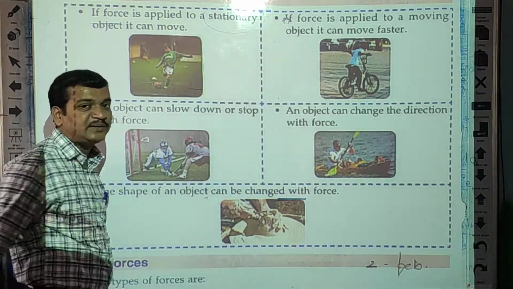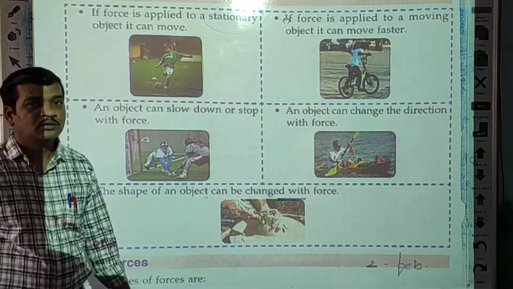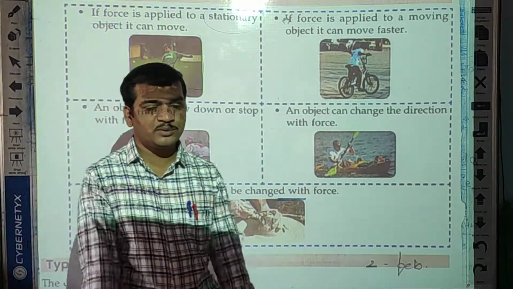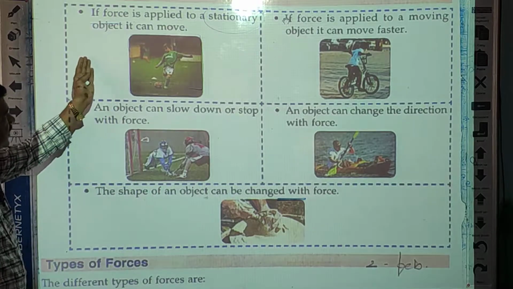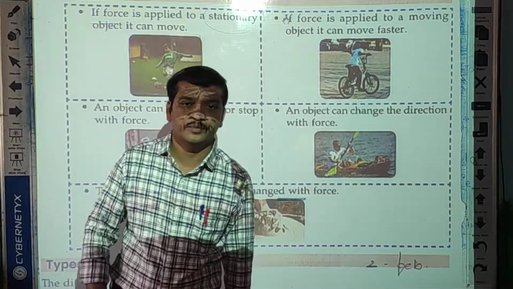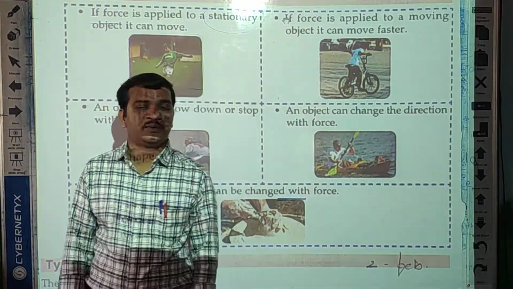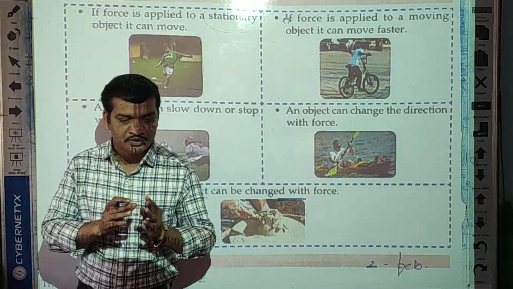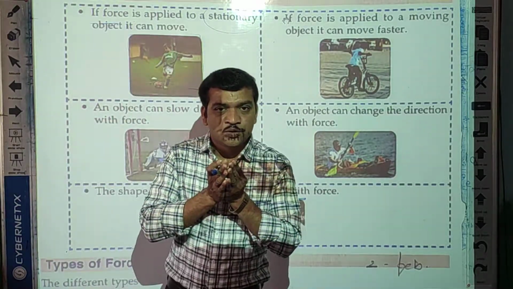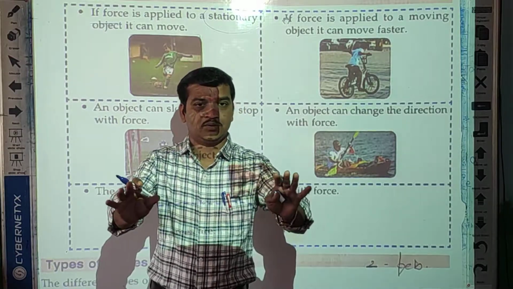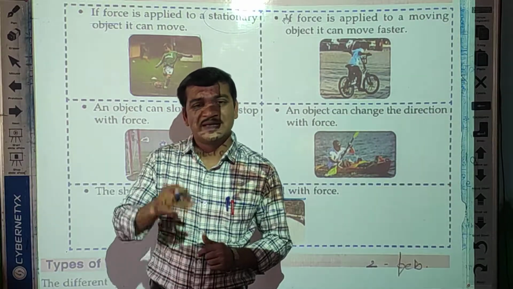Now see here, if force is applied to a stationary object, it can move. This is the first effect. When we apply force on any object, especially a stationary object, that object can move. If you hit the ball, suppose a football is on the floor, not moving, an immovable object is called stationary.